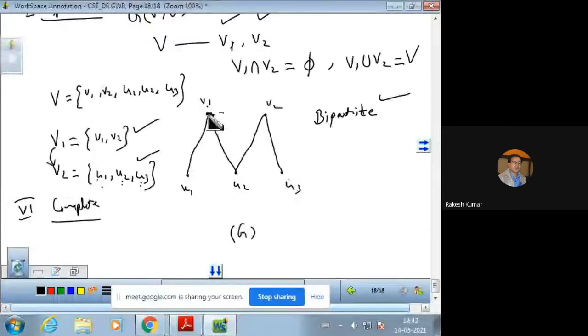So you can make it a complete bipartite. V2 is joined with U2, U3, but not with U1. So now this is a complete bipartite graph. So this is another definition of a complete bipartite.